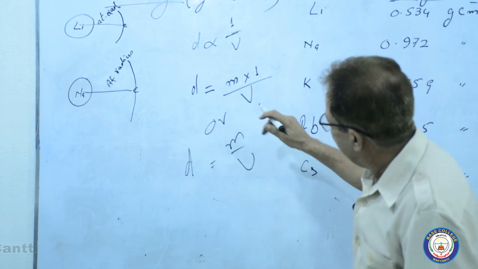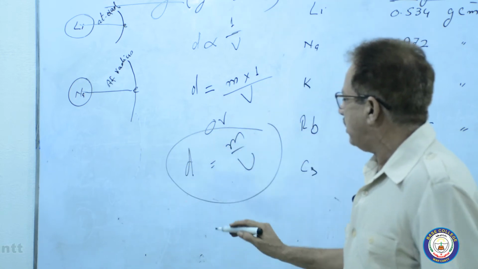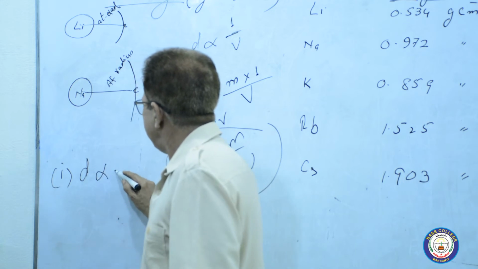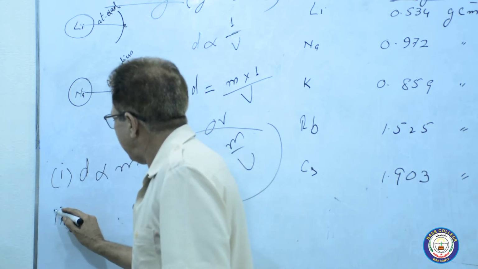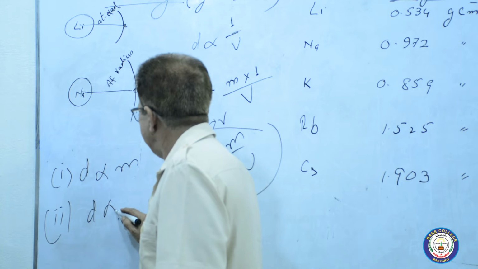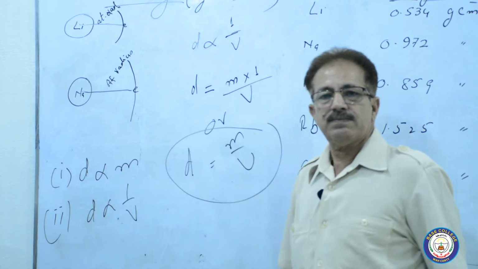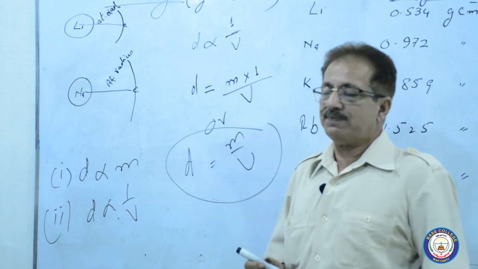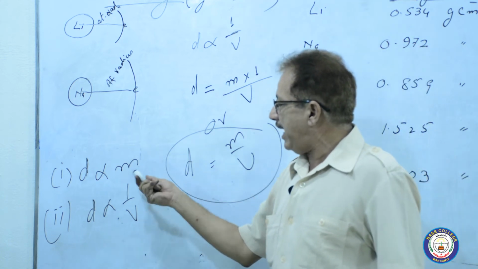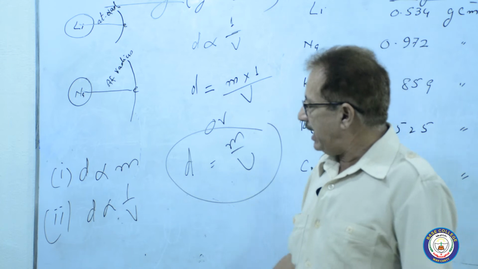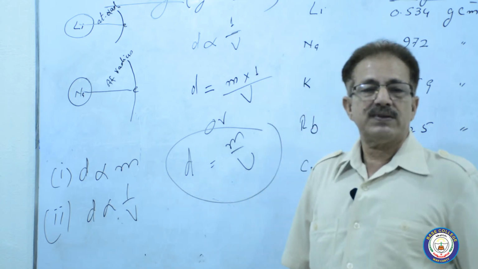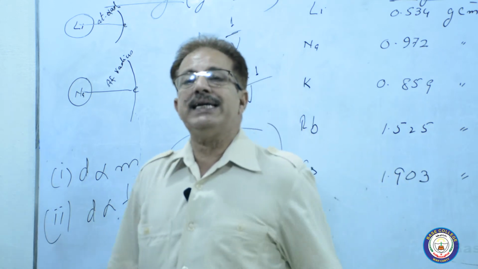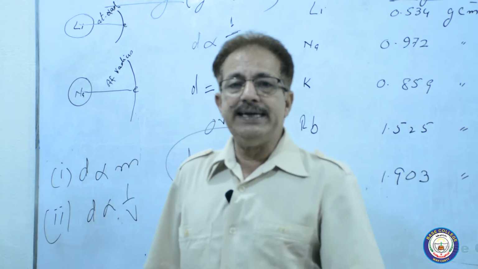It means if I analyze this one, the first thing is D is directly proportional to M, and the second thing is D is inversely proportional to V. So density depends upon two factors. The first factor is M, mass. The second factor is V, volume. And we know when volume increases, the density decreases.